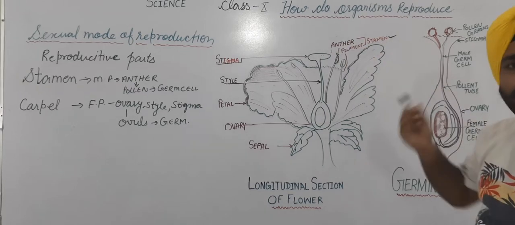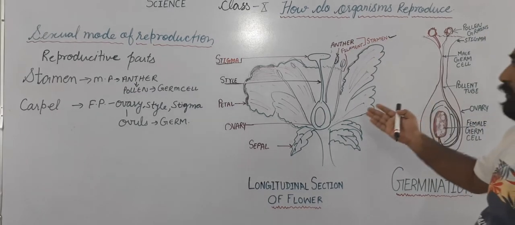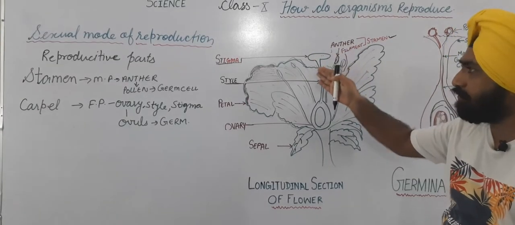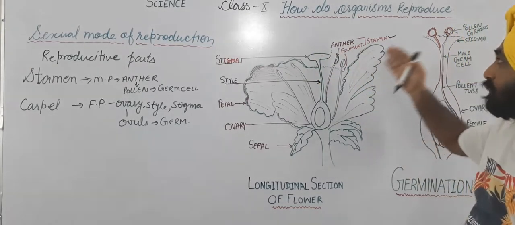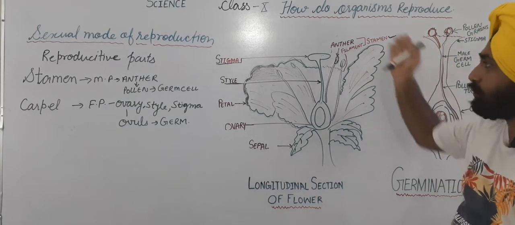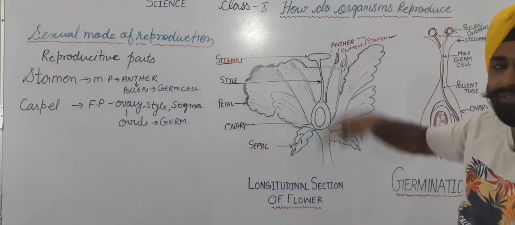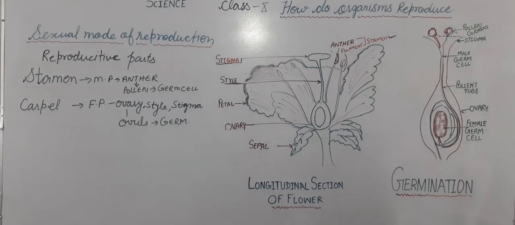So how does the process start? The first step is when the pollen is transferred from the anther to the stigma. There can be pollen transfer from the same flower to the stigma of the same flower, or pollen from one flower to the stigma of the next flower. Okay, so these two kinds of pollination you have studied. When the pollen reaches the stigma of the carpel, it sticks here.